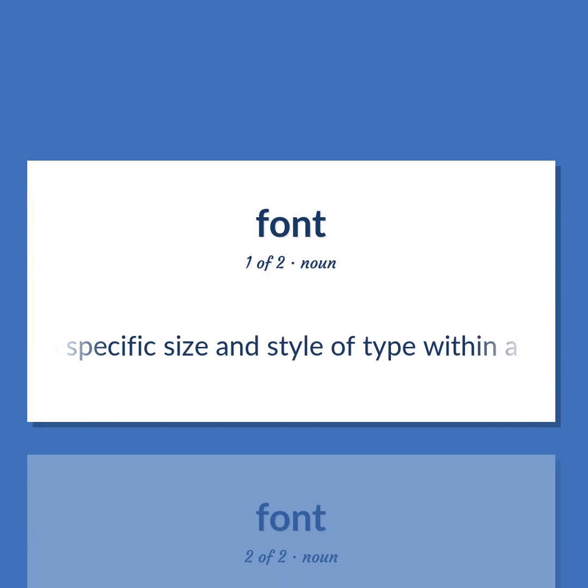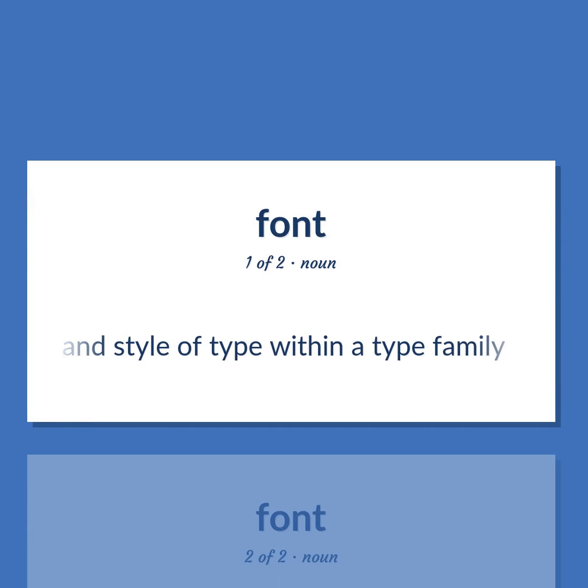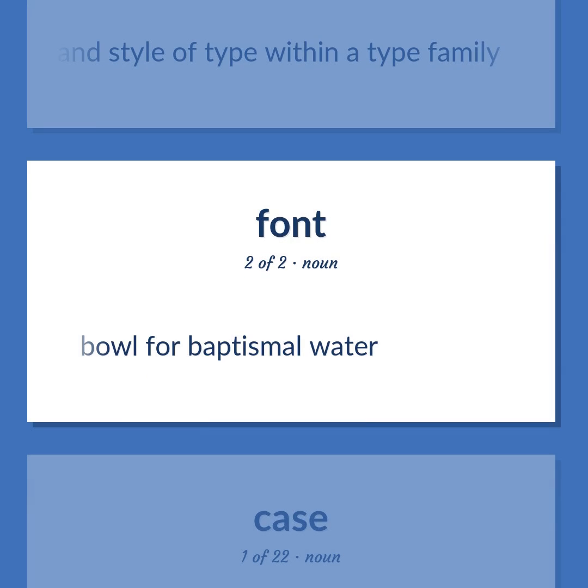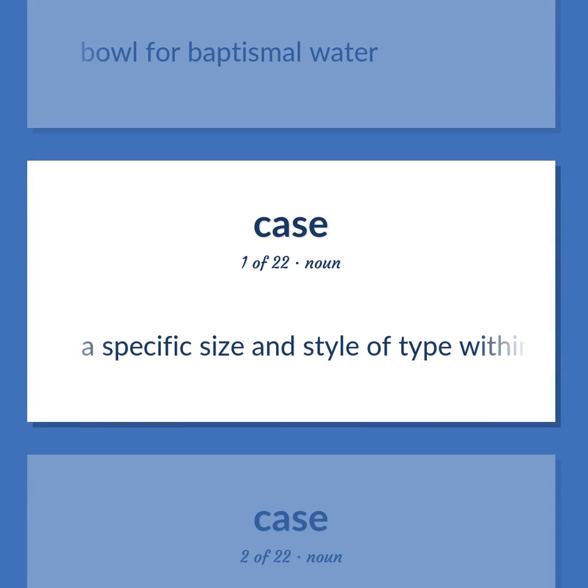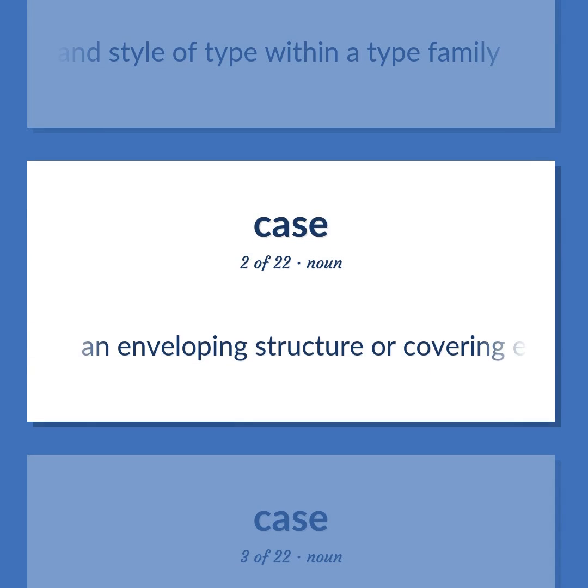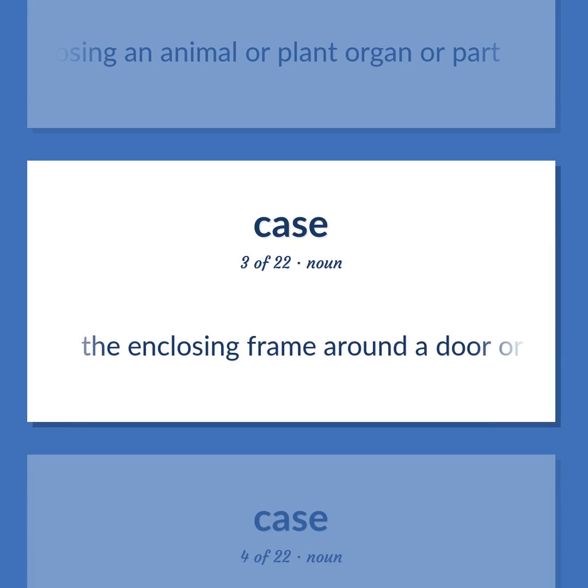A specific size and style of type within a type family. Bowl for baptismal water. A specific size and style of type within a type family. An enveloping structure or covering enclosing an animal or plant organ or part. The enclosing frame around a door or window opening.